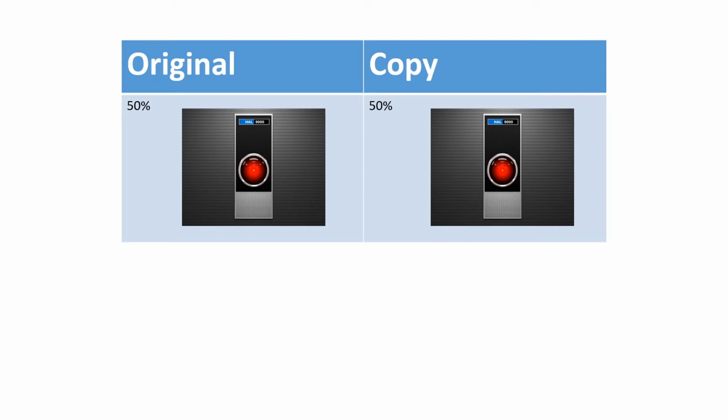What's interesting about this is from the AI's point of view, it doesn't really matter if you flip the coin or not, and it doesn't really matter if you turn on the copy or the original. Once it knows that a copy was made, or potentially made, it's aware that there's a 50% chance that it's the original and a 50% chance that it's a copy. The two situations, from the AI's point of view, are identical and indistinguishable.